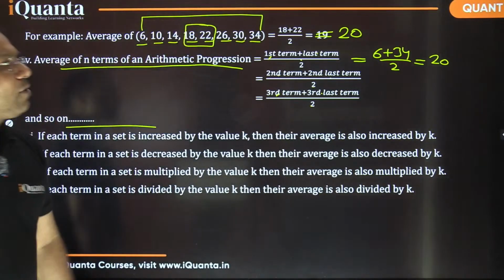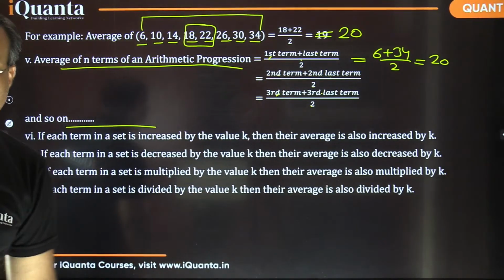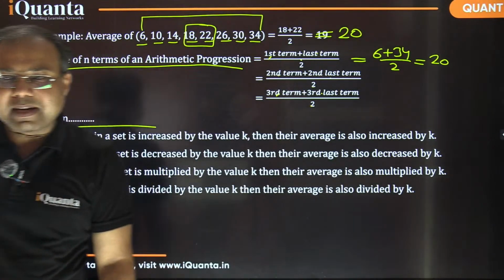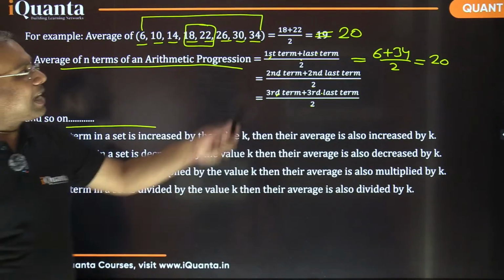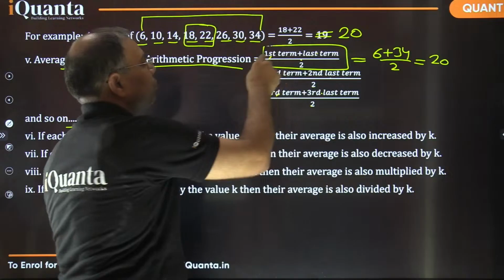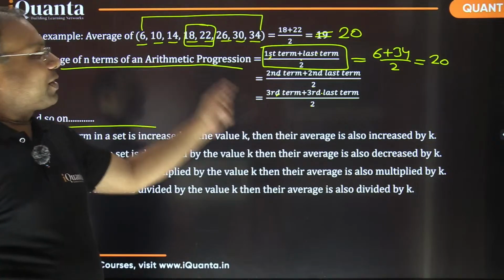By the way, when can I use this method, average as first term plus last term by 2? Is this a new formula for average now, first term plus last term by 2, or the mid value? We had talked about it earlier in the beginning of the session as well. So when can we make use of this expression? When the data is in arithmetic progression.